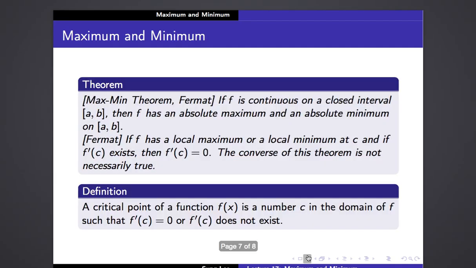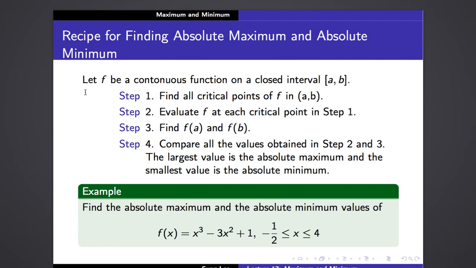Okay, so here's an important thing. We know about absolute maximum and minimum, but the question is, how do we find them? This is a practically important question, right? How do we find them actually? So I wrote down a recipe for finding the absolute maximum and absolute minimum. It's actually fairly simple. You just need to follow this recipe, and it'll get you the absolute maximum and absolute minimum values